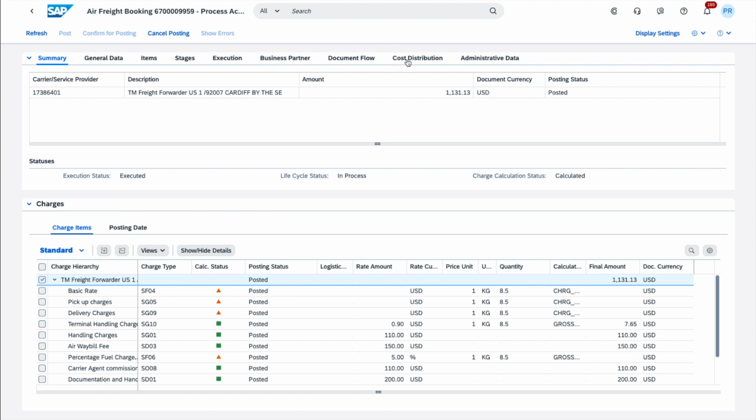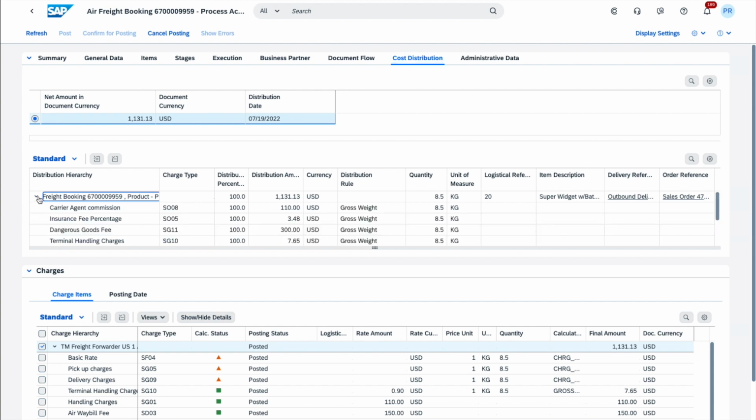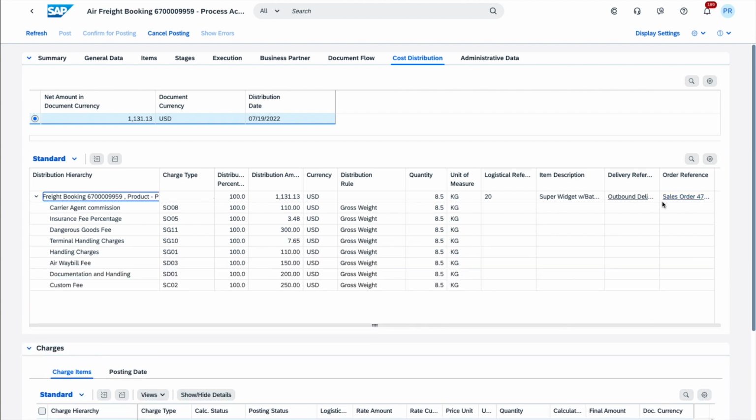We can also look at the cost distribution to see the items to which the costs have been distributed to. And we have our freight booking, and already here we can see the logistical references to our outbound delivery, as well as the sales order, which is where the process started in the first place.